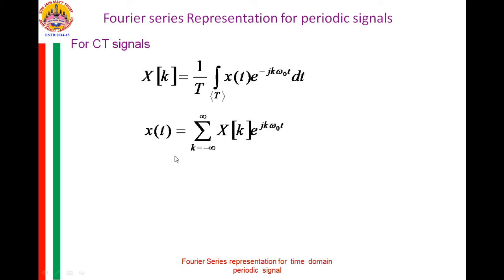Now you can observe here that x of k is discrete in nature and x of t is periodic in nature. x of t has period T and x of k is not periodic. Therefore, this k varies from minus infinity to plus infinity. In the previous sessions, we have already seen that for continuous time periodic signals, the Fourier coefficients are not periodic and are discrete in nature.